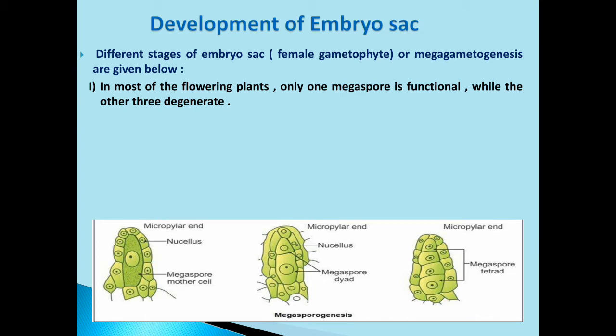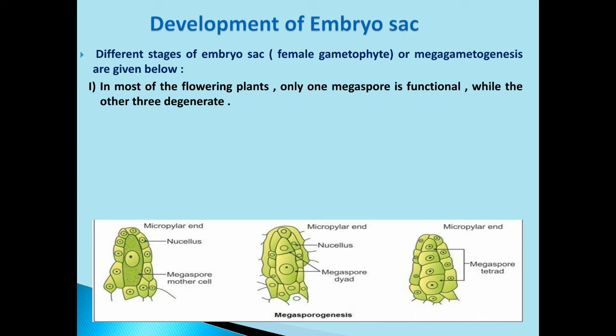In most of the flowering plants, through the process of megasporogenesis, from one megaspore mother cell, 4 megaspores are developed. Now out of these 4 megaspores, only one megaspore is functional. Clear?